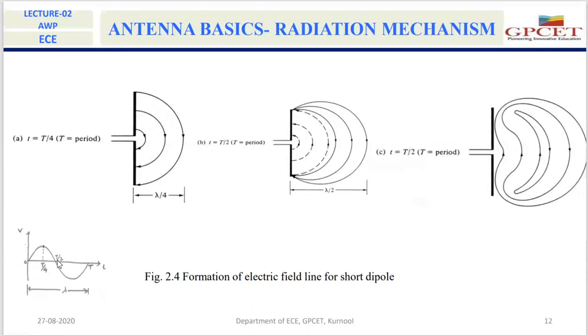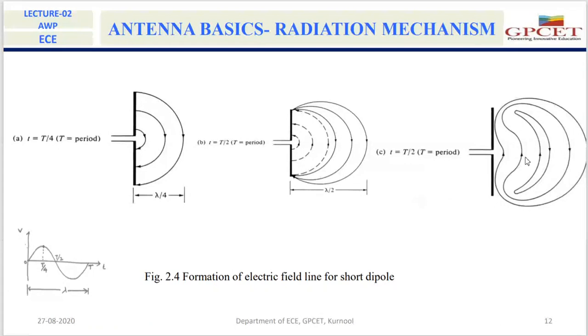At t equal to T by 2, the applied voltage is 0. The voltage being 0 means there will be no charge inside these two arms of the dipole antenna. If there is no charge, then these field lines will form closed loops and move away from the antenna.